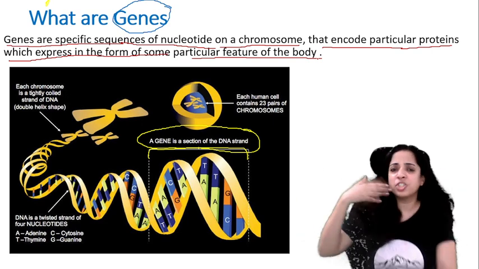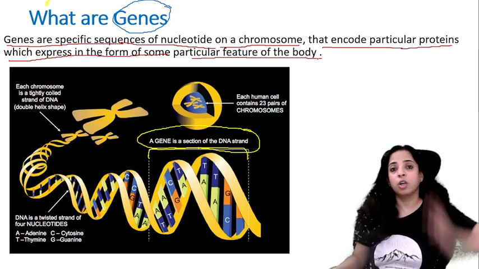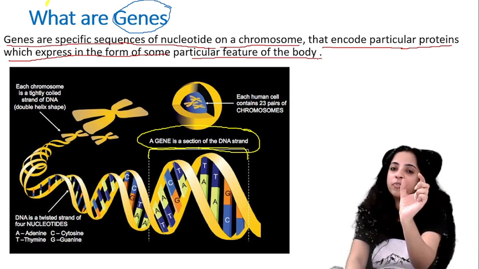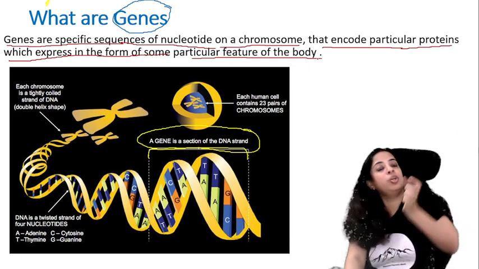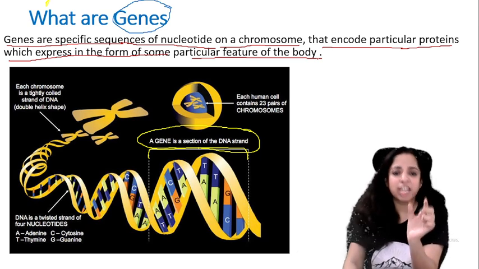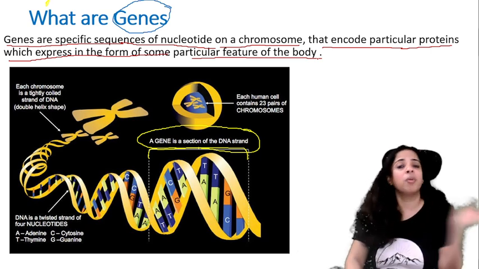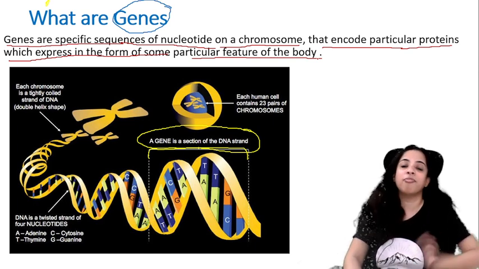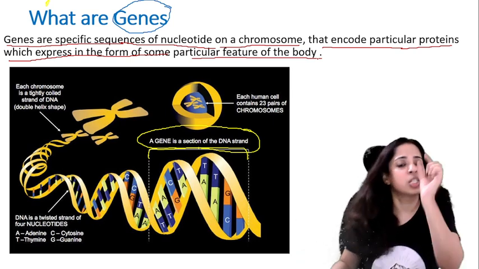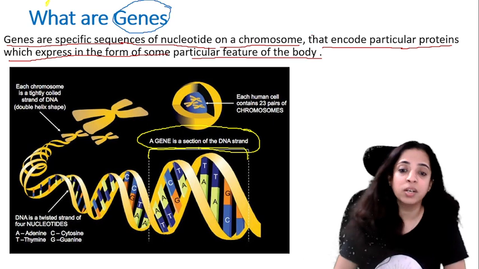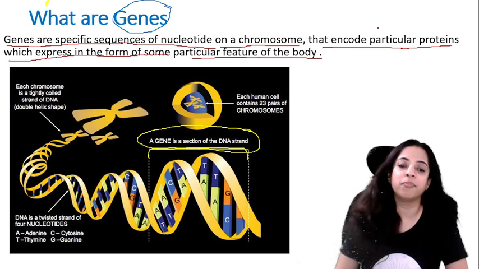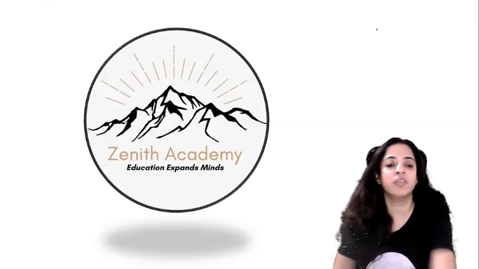तो मुझे blue eyes के genes mother से मिले हैं और tall height के genes father से मिले हैं. So that tall height का specific sequence of nucleotide from my father's DNA has been copied into my DNA, right? So in my DNA, a specific section of the DNA strand was from my father and which is expressing in the form of my height. Is that clear? What are genes? So genes is not full DNA. Genes is a small section of the DNA strand, okay, that encodes a particular protein which expresses in the form of some particular feature of our body. I hope this is very, very clear to you all.